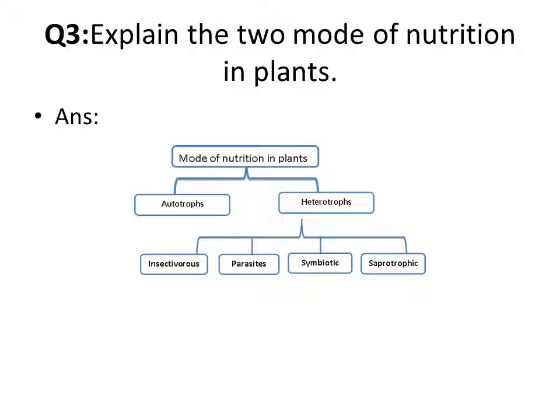Explain the two modes of nutrition in plants. The mode of nutrition in plants is of two types, autotrophs and heterotrophs. Autotrophs: green plants prepare their food themselves. Heterotrophs: the mode of nutrition in which the organism depends on others for its food.